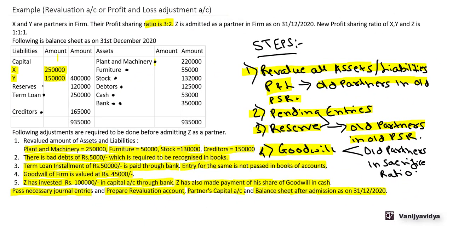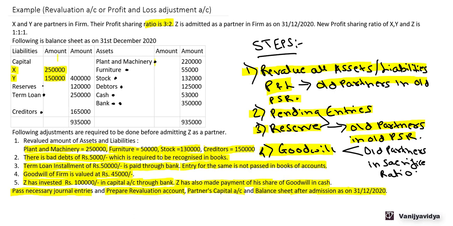Now for the balance sheet, what we will do is we will copy all these items of our old balance sheet, that is all assets and liabilities from the old balance sheet to the new balance sheet, and we have already marked those assets and liabilities that have adjustments.